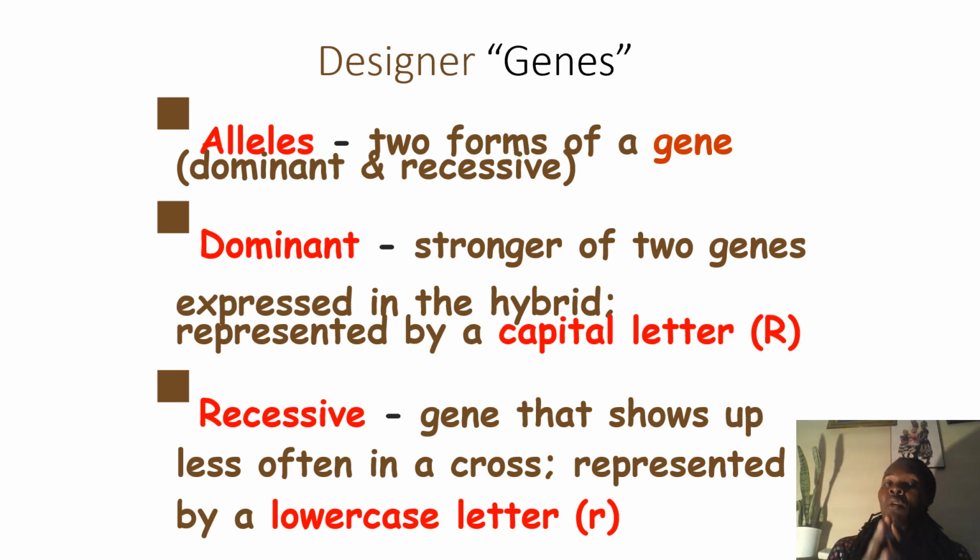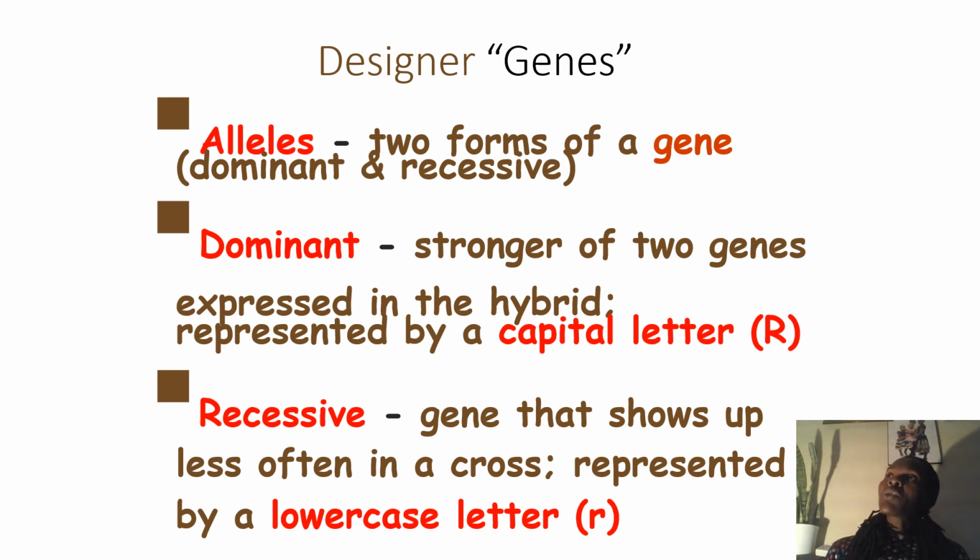We either have the dominant as well as the recessive. Alleles are the two forms of a gene. A gene can control the flower color or the flower height; it controls one trait. But in this gene, the trait which we are looking at, there is a contrasting characteristic. One is tall, the other one is short. So there has to be an allele representing the tall, and the other has to be representing the short. That is if you're looking at a trait based on the plant height.